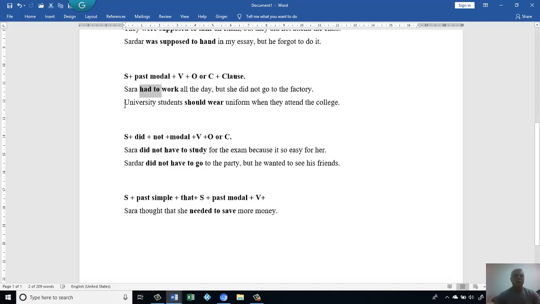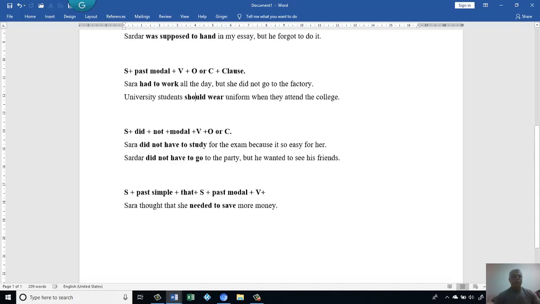If you look at the other sentence, university students should wear uniforms when they attend the college. Same thing, we have a subject, university students. Then we have should. It means the modal is in the past. Then we have the root of the verb, which is wear.